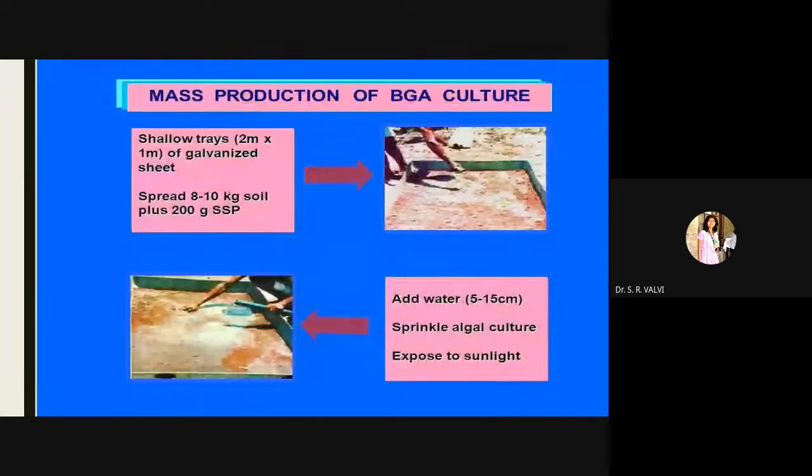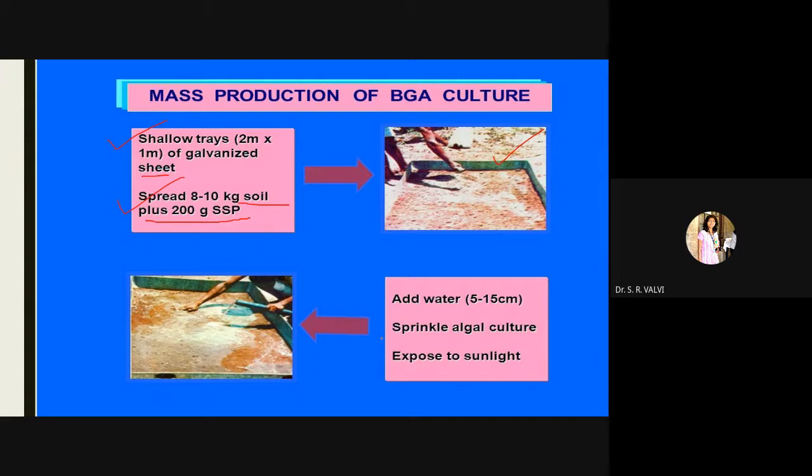Next part is mass production of BGA culture. Now you have the BGA with you, but it's limited. So how does the mass production, the multiplication of this BGA culture, take place? They take shallow trays of 2 meter by 1 meter made of galvanized sheet. Here you can see these trays. Spread 8 to 10 kg of soil plus 200 grams of SSP.